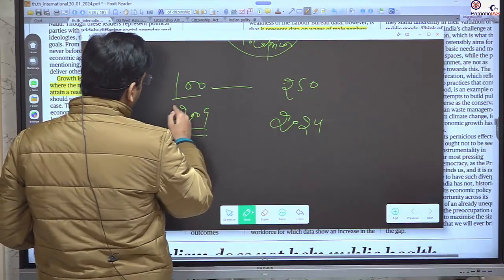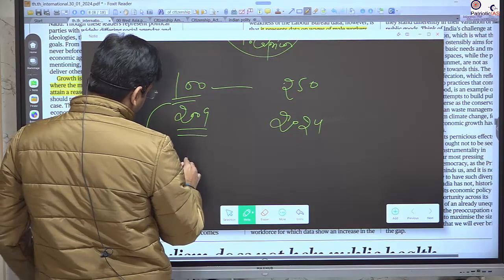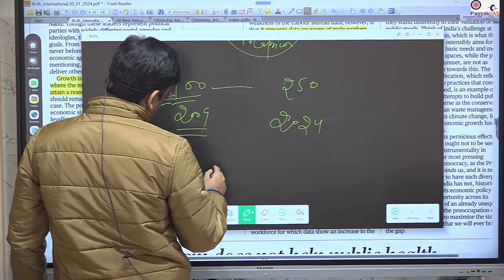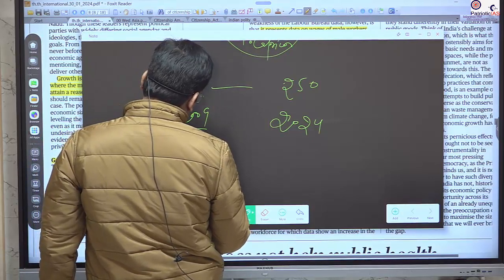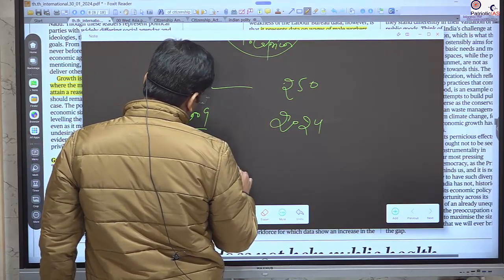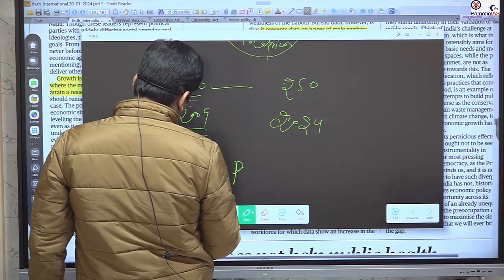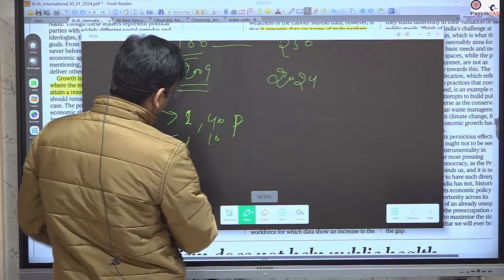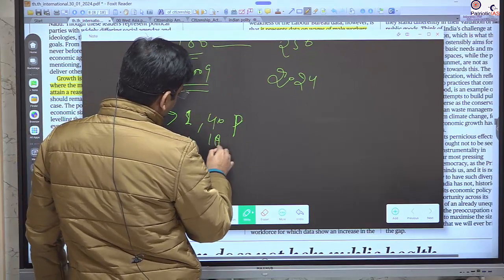Because with the 100 rupees, they were able to get half kg of dal, okay, pulses, for 40 rupees, and 10 rupees of wheat on a daily basis. I am just counting on a daily basis.